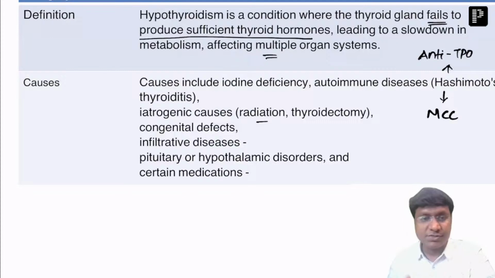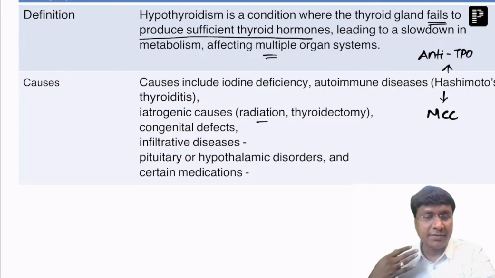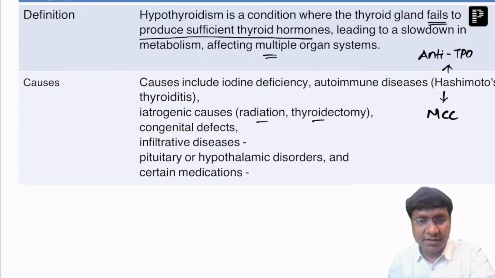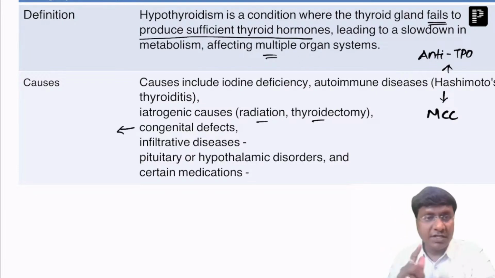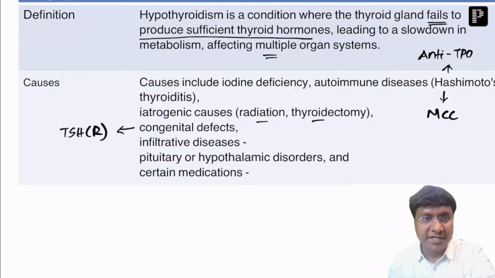The iatrogenic causes will be radiation. Like, for example, there is cervical lymphoma, and you are giving radiotherapy for that cervical lymphoma, and if that radiotherapy hits the thyroid gland, it results in hypothyroidism. Or if there is a large goiter and you have done a thyroidectomy, that will result in hypothyroidism. Then we have the congenital defects, where there will be mutation of the TSH receptor.